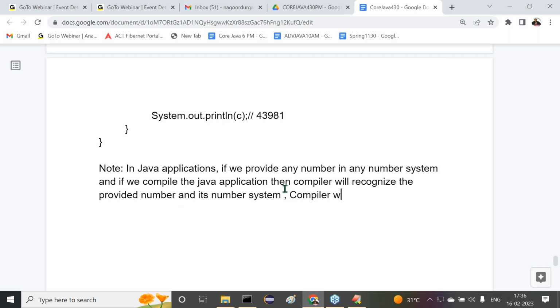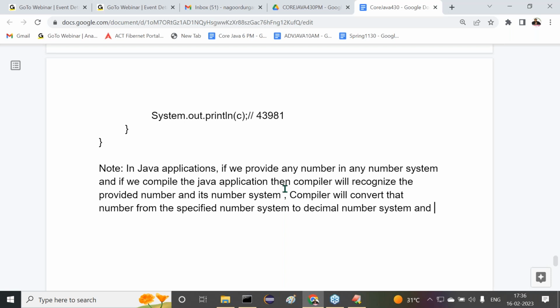The compiler will convert that number from the specified number system to the decimal number system, and the compiler and JVM will process that number as a decimal number.